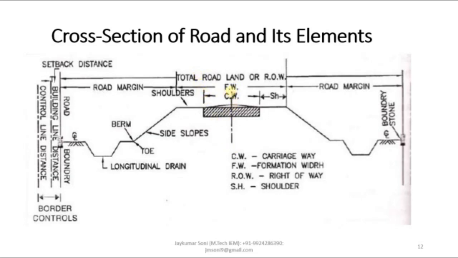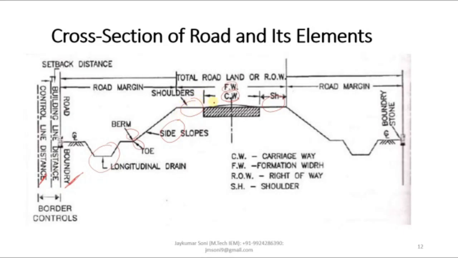This is CW. The full form of CW is carriageway. This is the formation width. These are the shoulders which are provided on both sides. After the shoulders, the next layer is the side slope. Then the toe is here, berm is here. This is the longitudinal drain or gutter. This is the boundary line. This is the control line. This is how it can be understood.